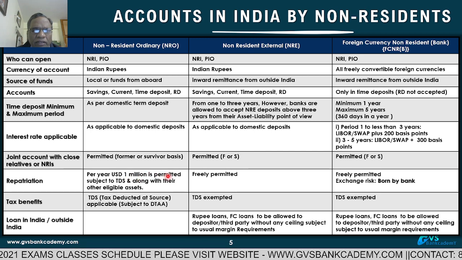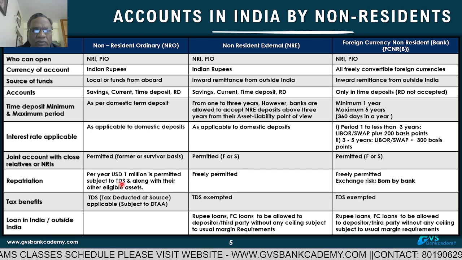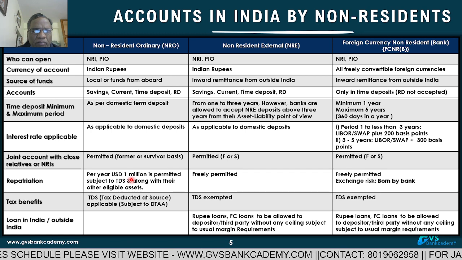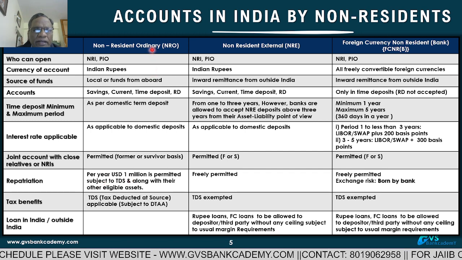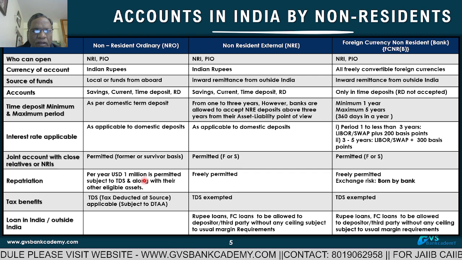He is permitted, subject to tax deducted at source. On these accounts, on whatever the applicable rate of interest, on that interest amount, the bank has to deduct TDS.